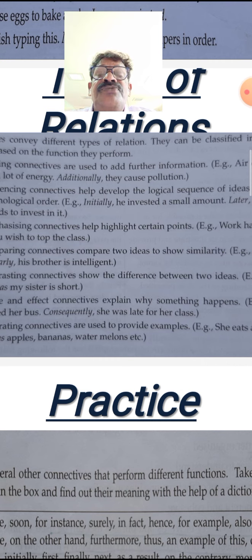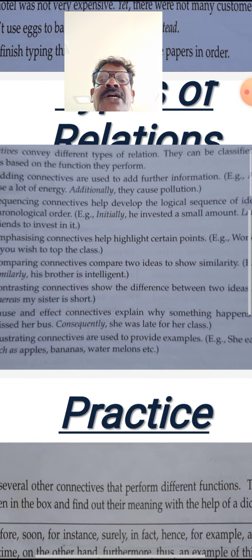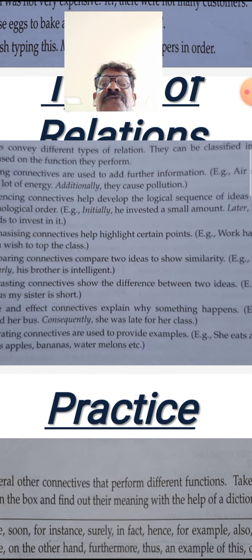Here going is verb, and when I am adding Raju is going slowly to the college, when I am adding slowly over there, I am giving additional information or further information to that. So in grammar it can be said as modifier, but we are nowhere concerned with modifier or adverb or verb. So these connectives are used to add further information.